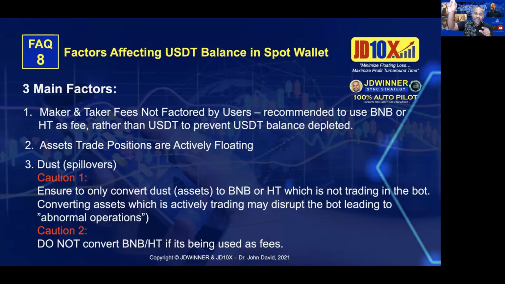So you can go there and convert. But please make sure you don't convert BNB or HT. But if your dust is actually below $10, it will show in your exchange. So please take note of this information.